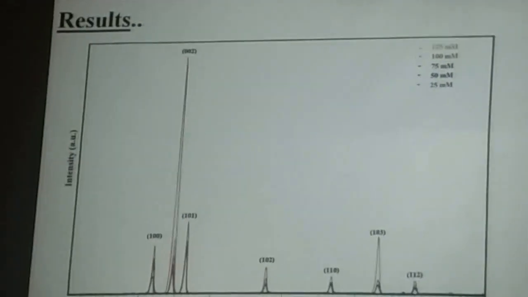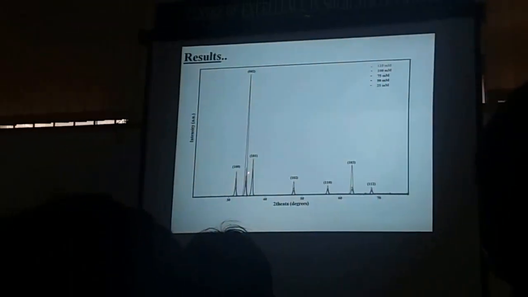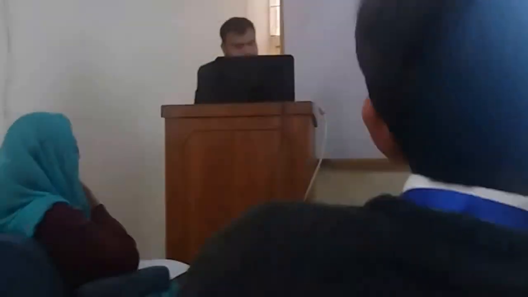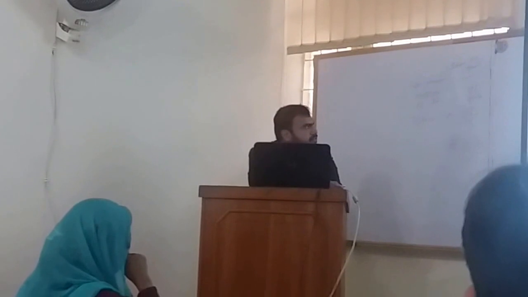These are the combined XRD results. Here you can see that from 25 to 100 millimole, the intensity of 002 is increasing, while at 125 millimole, the intensity is decreased. This is the graph between crystal size and concentration. Here you can see that at 100 millimole concentration, we achieve the minimum size, which is 9.67 nanometer. Our group will work at this concentration in future, inshallah.